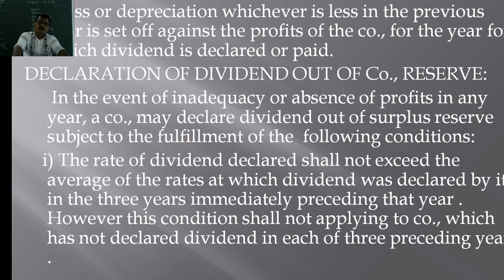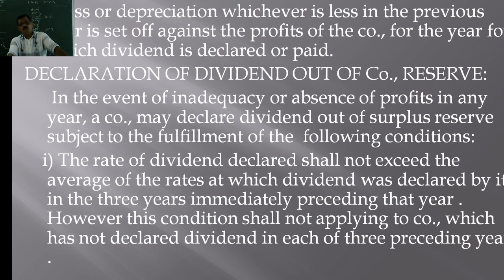Suppose it wants to declare dividend out of the previous year's profit, at what rate of dividend can it declare? The rate of dividend declared should not exceed the average rate of dividend which was declared by the company in the previous 3 years.